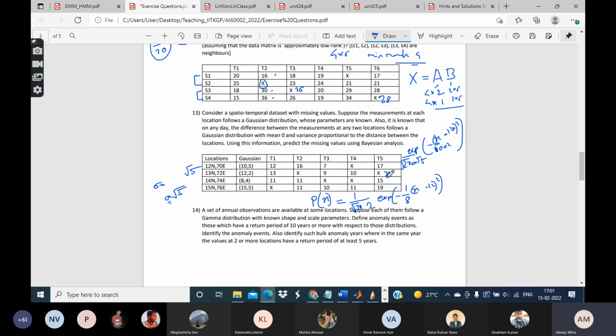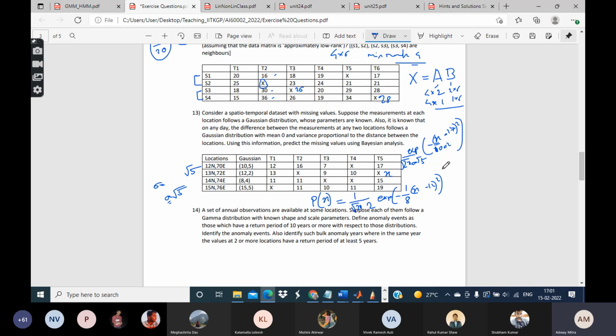Then similarly, between these two locations, the difference is x minus 15, and that also follows a similar kind of distribution. Again, between these two locations, the difference is x minus 19, and their distance is something else, so accordingly it follows another PDF.